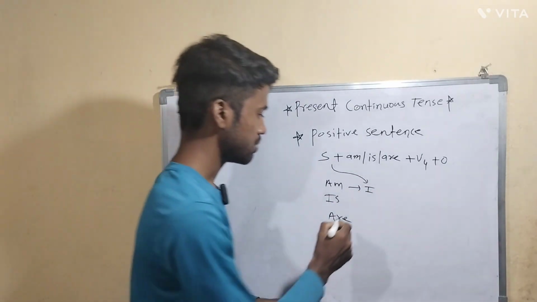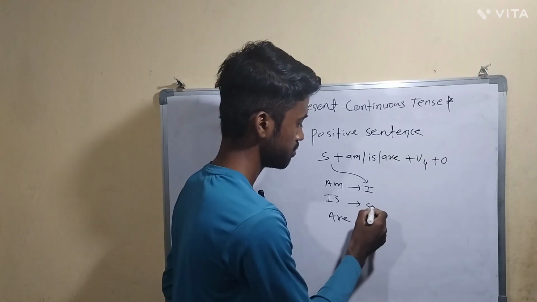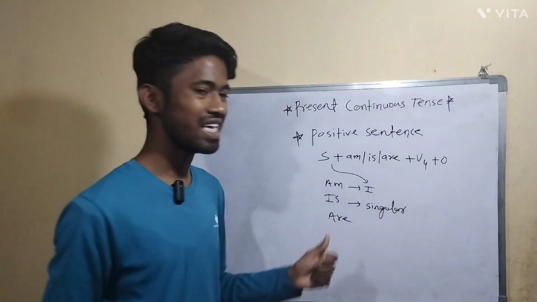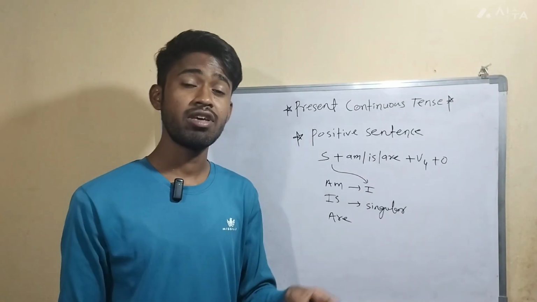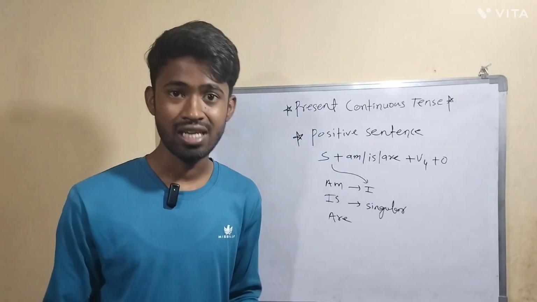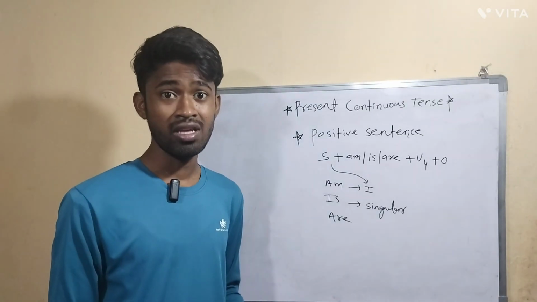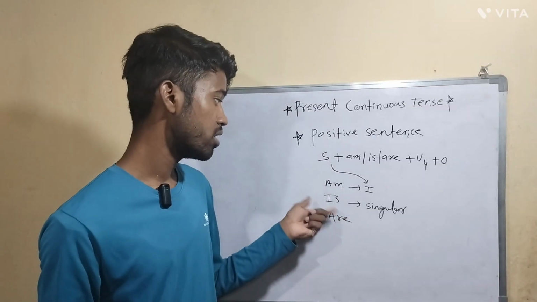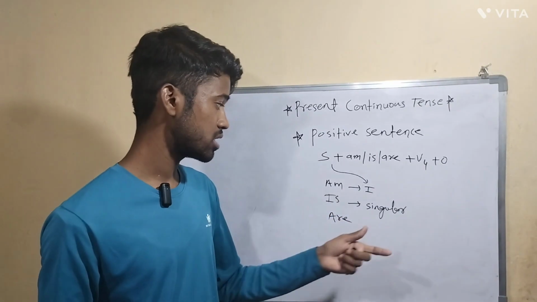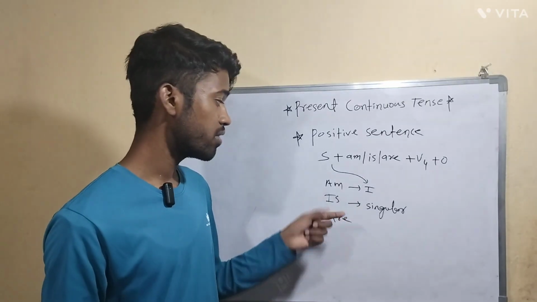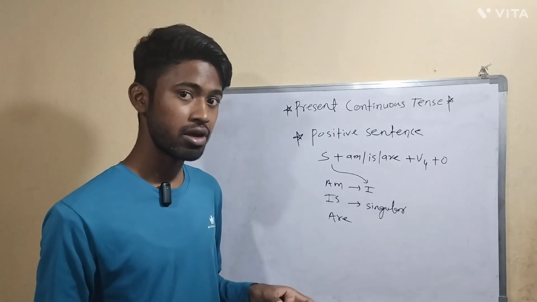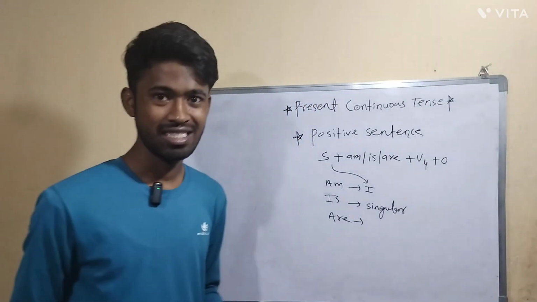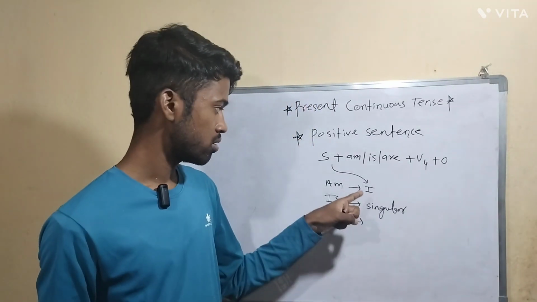If the subject is singular, we use is. For example, he is going to school, he is dancing, he is laughing, he is running. These are examples of singular subjects, and if the subject is singular, we have to use the helping verb is. Now are. Now you can easily guess, singular we covered, I we covered.